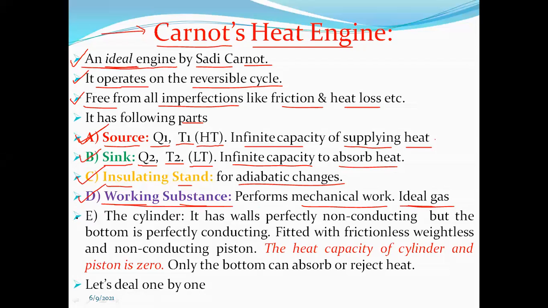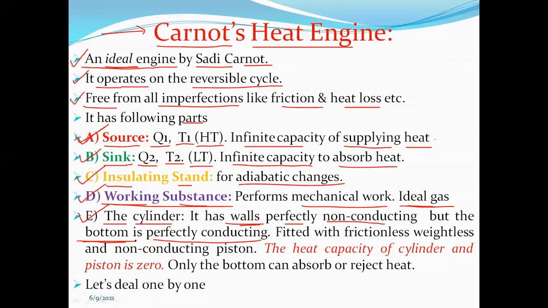And the last part of the Carnot's heat engine is the cylinder. The walls of the cylinder are perfectly non-conducting, but the bottom of the cylinder is perfectly conducting. Note the difference between the wall and the bottom of the cylinder.